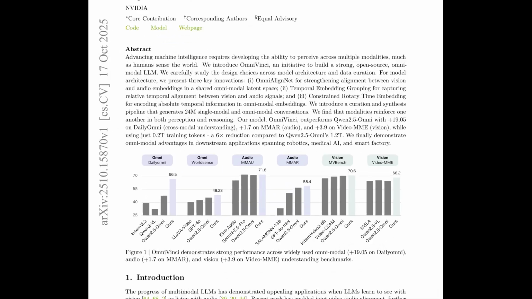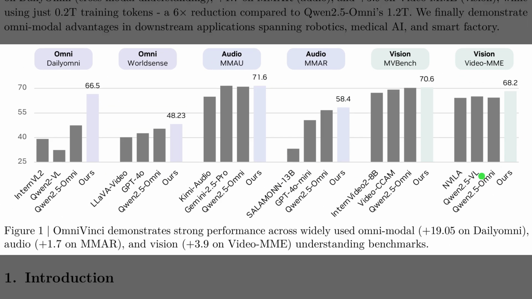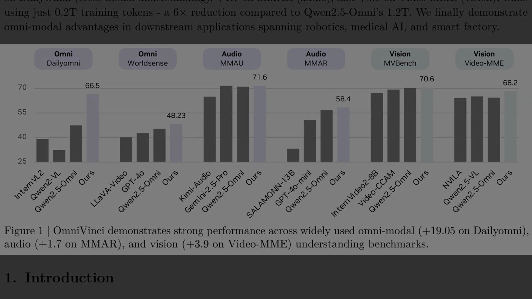Figure 1 highlights the headline result. The model leads across Omni-Modal, audio, and vision benchmarks. Omni-Modal means combining multiple senses, so the bars compare joint video and audio understanding. On Daily Omni, the purple bar jumps by about 19 points versus Qwen 2.5 Omni. On the audio set MMAR, the gain is roughly 2 points. For Video MME, the margin is about 4 points, which signals broad strength rather than a niche win.